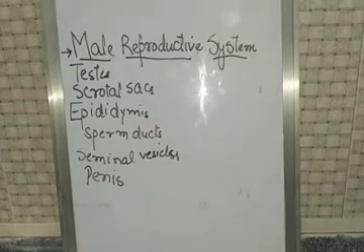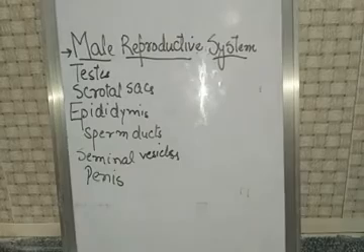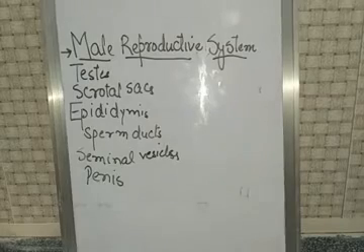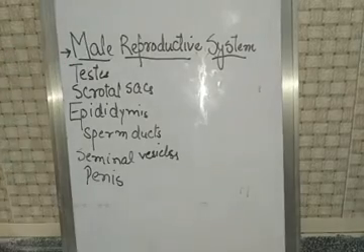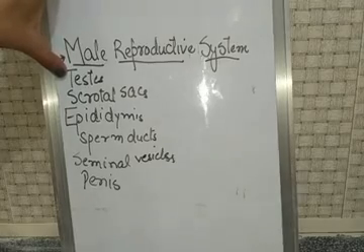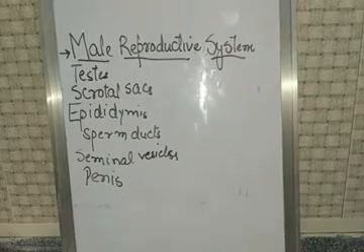So the human male reproductive system is shown in your figure on page number 149 of your notebook. Please open it. The human male reproductive system is the reproductive system of a man. So what is this testis? These are oval shaped organs which lie outside the abdominal cavity of a man. A man has two testes.